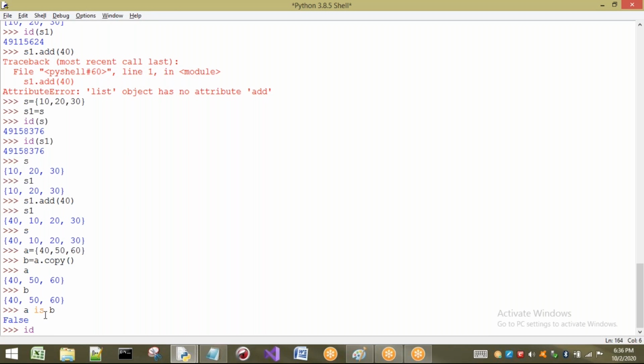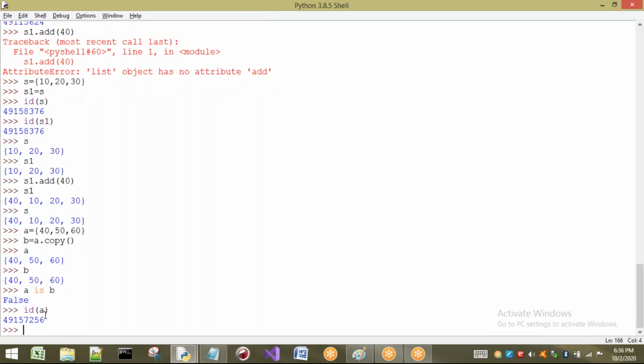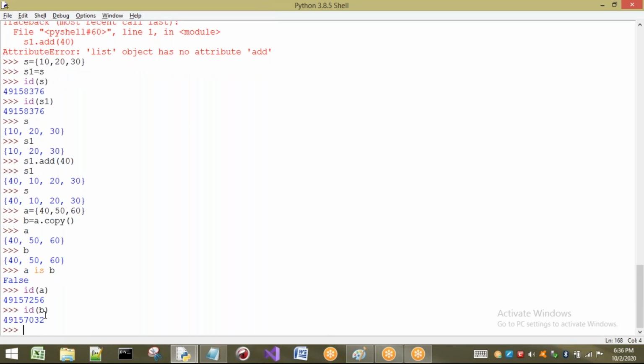Otherwise, if you want to see the addresses also, we can go for ID of A and we can see ID of B. Both will be different. Okay, you can observe this one. Here, both the IDs of the sets are different. So in this way, we can create the copy of a set.